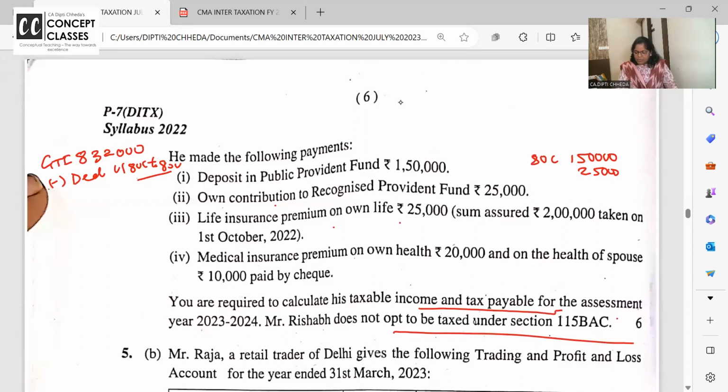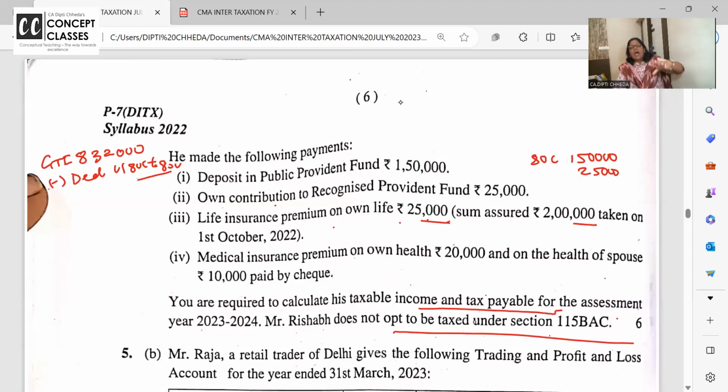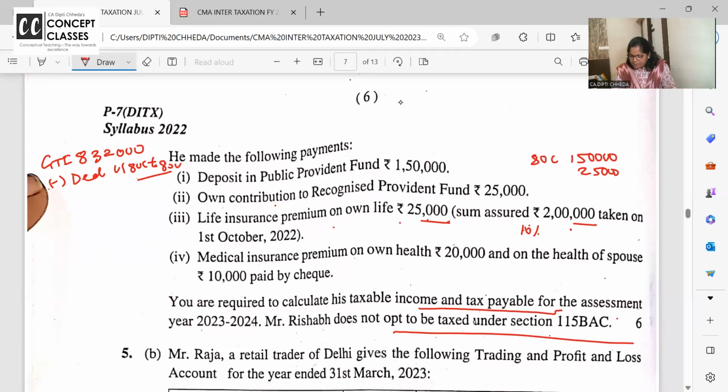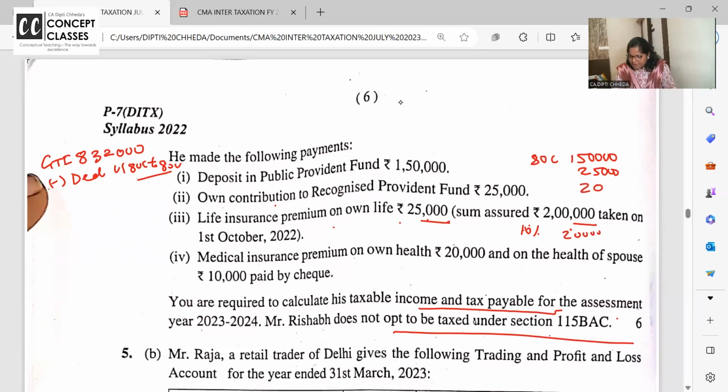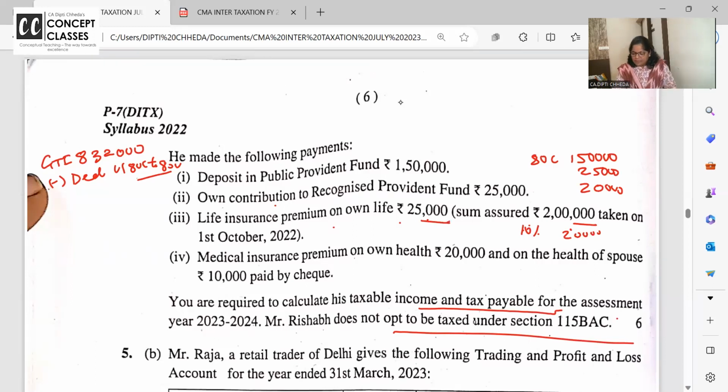LIC paid 25,000, but sum assured is 2 lakh. Now see how in-depth the problem is. On sum assured, if the policy is taken after 1st April 2022, then you can take only 10% premium deduction, that is 20,000. मैम बट प्रीमियम तो 25 पे किया है, बाकी लैप्स हो जाएगा. आपको सिर्फ 20,000 का डिडक्शन मिलेगा 80C में.